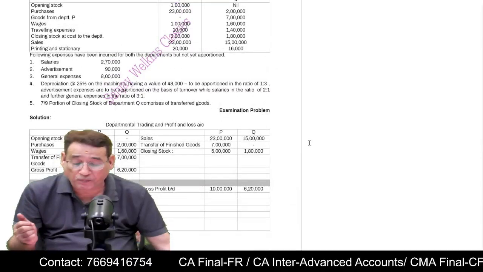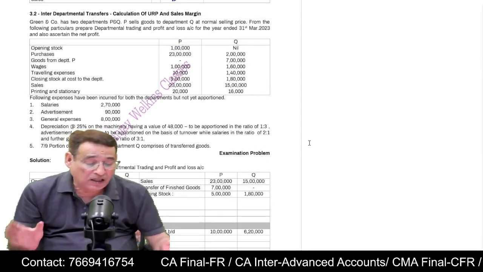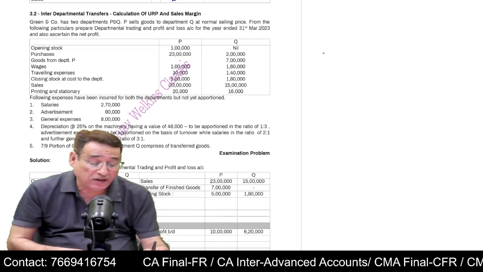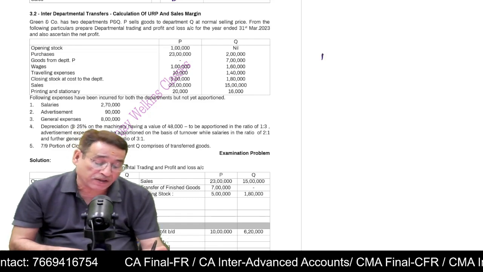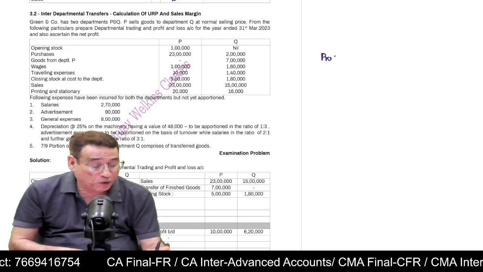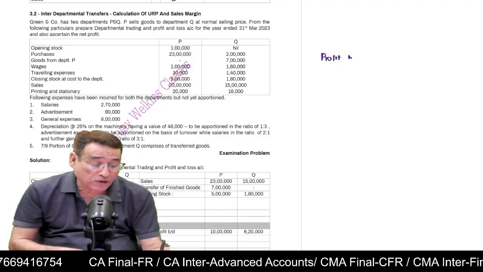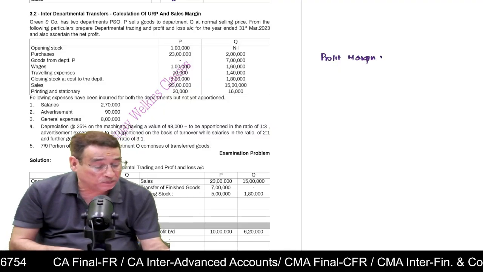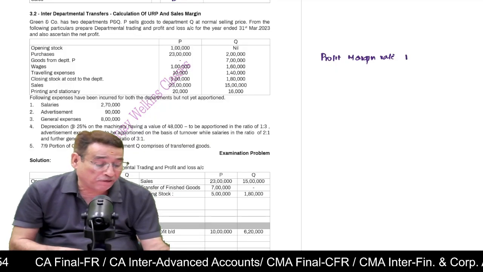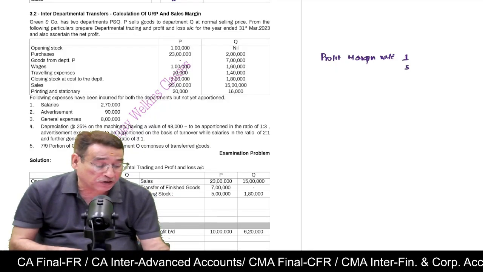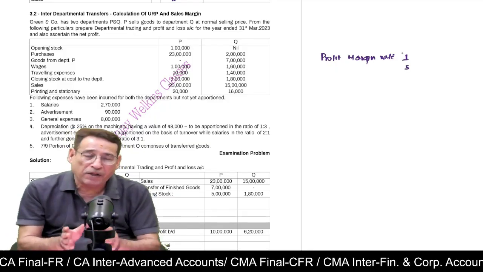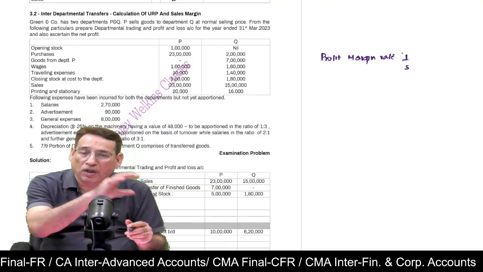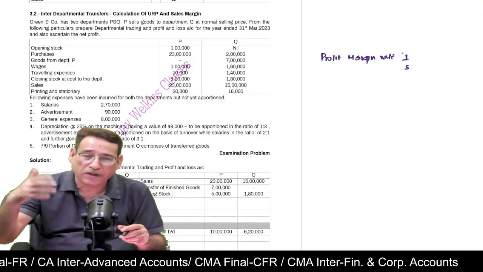Which are other important questions in this case? See, in the previous question, it was given that the profit margin rate is 1/5, because it was given that generally a department transfers goods to the other department at 25% on cost.